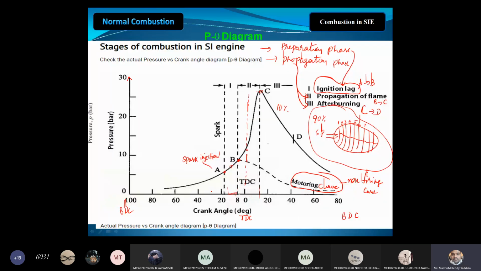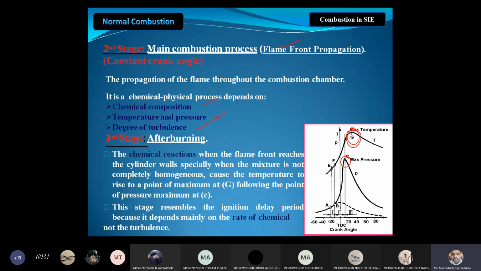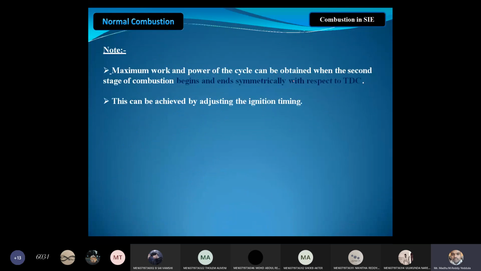Right. And this stage resembles the ignition delay period because it depends mainly on the rate of chemical reaction, not the turbulence. So the maximum work and power of cycles can be obtained in the second stage of combustion. As I told, 90% of the fuel is going to burn during the second stage, that is the propagation of the flame, and it begins and ends symmetrically with respect to TDC. This can be achieved by adjusting the ignition time.